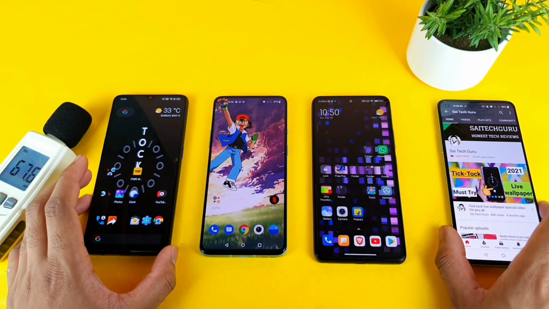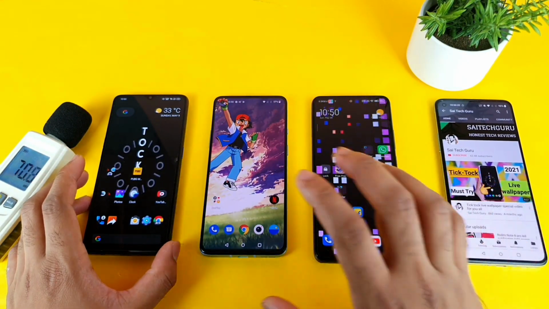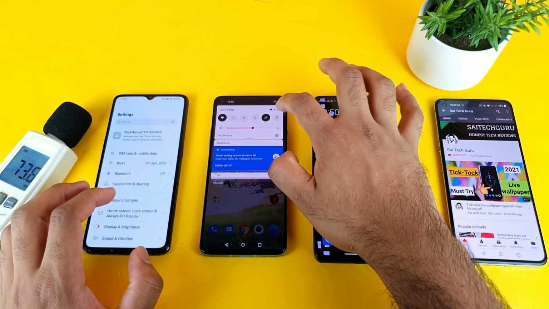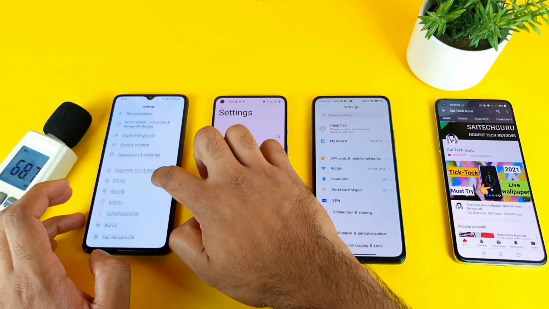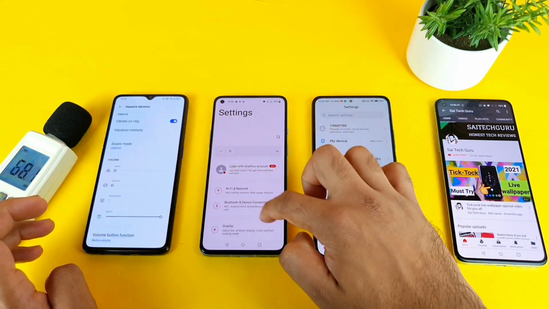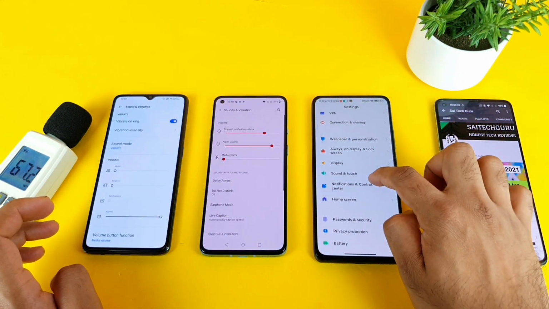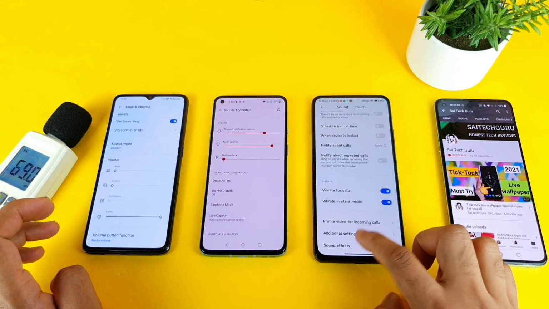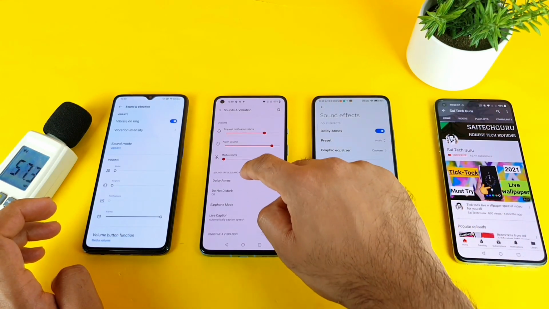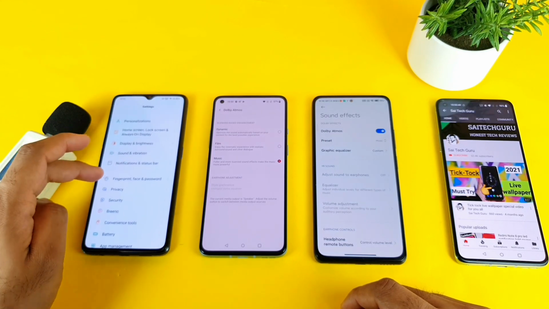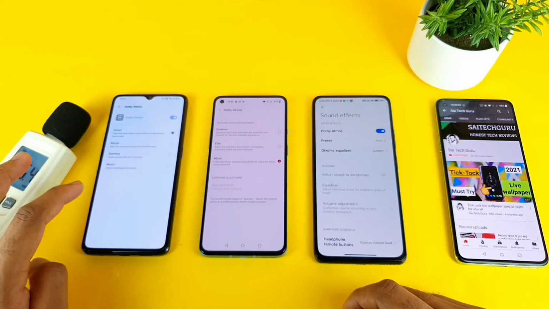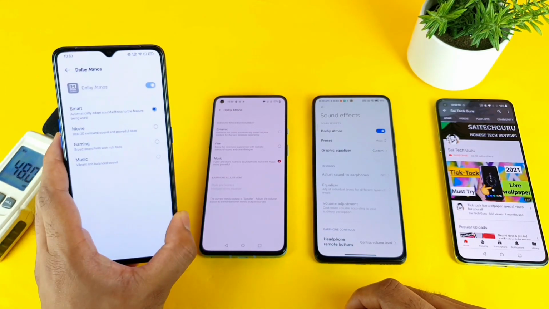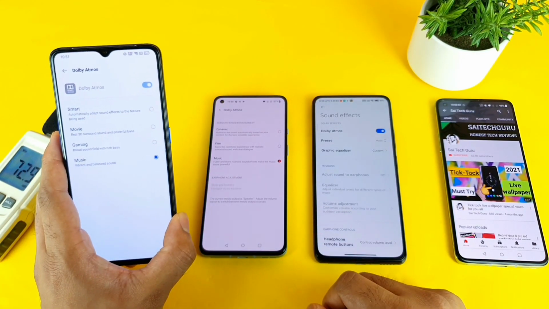So let's begin the test friends, first by opening the settings application to show you exactly what kind of profiles I'm trying to use in all the three smartphones. Let me go to the sound and the vibration, so you will be able to see exactly what kind of settings I'm trying to use in this Dolby Atmos. So it is a sound and vibration, and let me try to scroll down, and it is a sound, as you can see friends. So right now I'll try to set to the music in all the three smartphones.